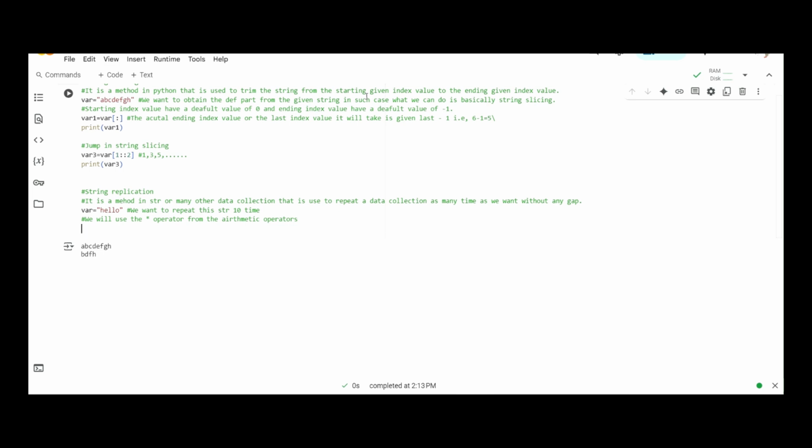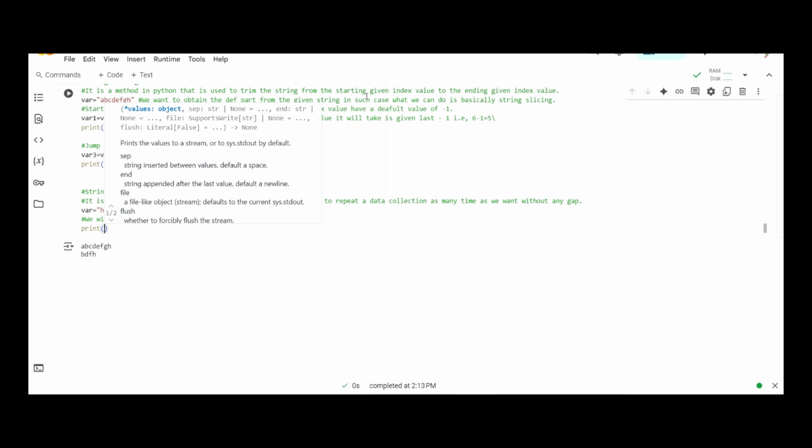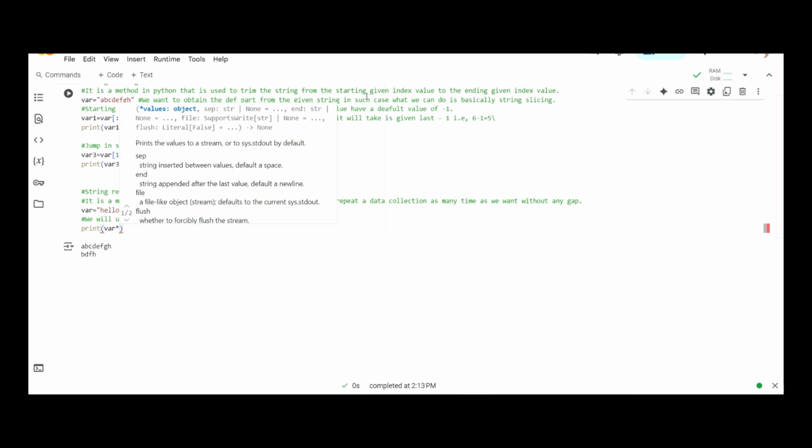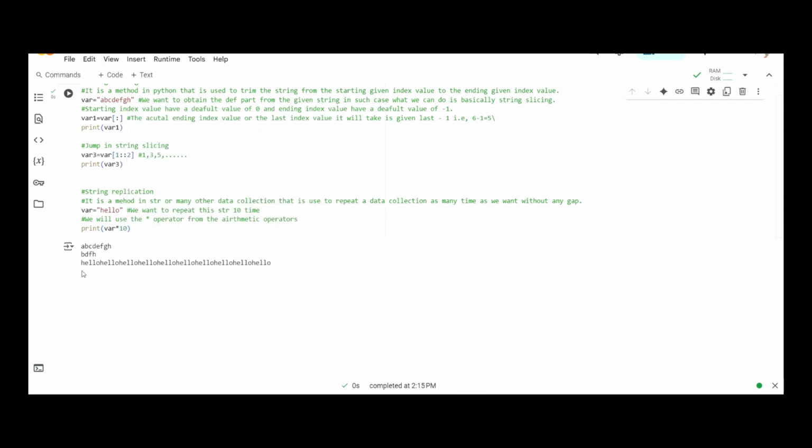So what we will do here is print the data collection name, then the multiplication operator, and since we want to replicate it 10 times, we will enter 10 here, and if we run this, it will print hello 10 times.